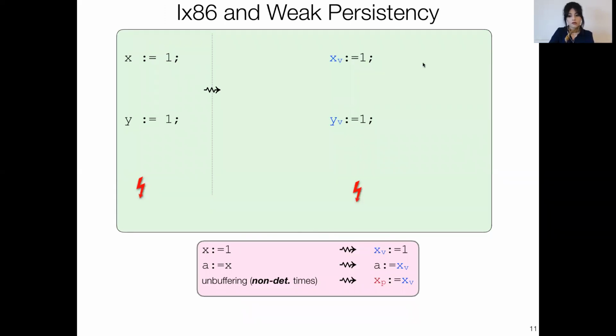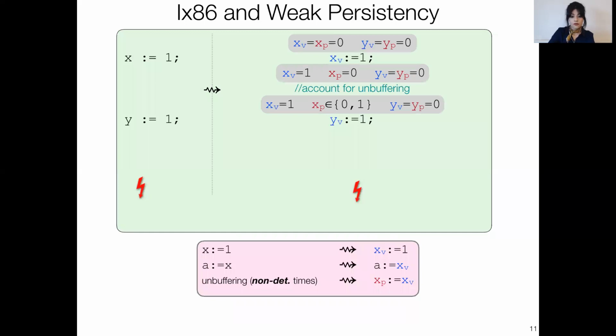on the left-hand side here, I have the original program, and on the right-hand side, I have its translation. So I start with a state where everything is 0, so both versions of both locations are initially 0. Then I assign 1 to xv, so now xv is 1. And I now also have to account for this unbuffering, for this propagation of the volatile versions being copied to persistent versions. So when it is possible for me to copy xv to xp, I can have xp either 0 for the case that the propagation hasn't happened, or 1 for the case that the propagation has happened.